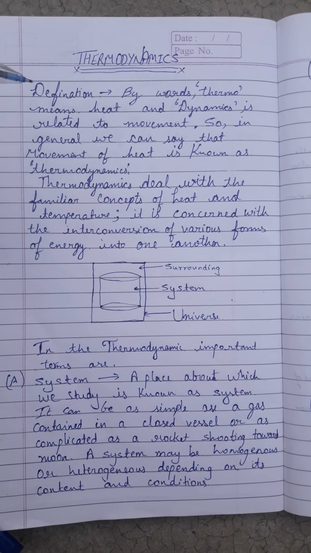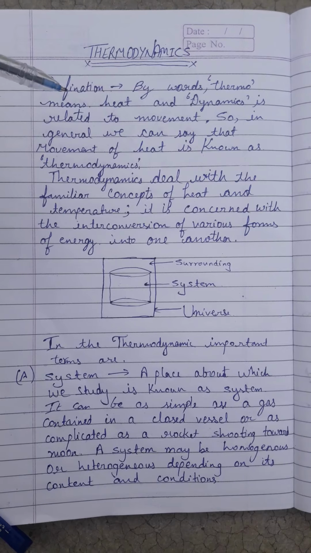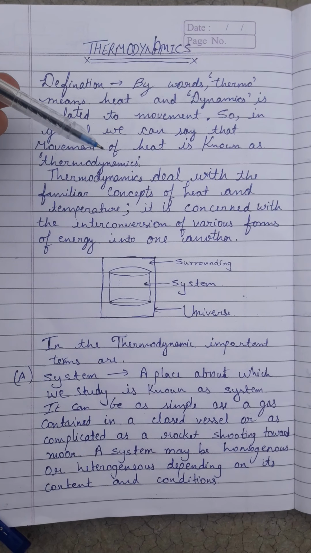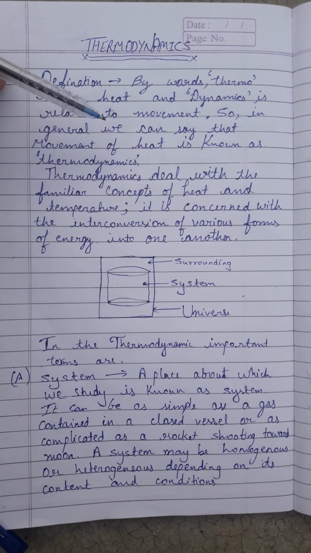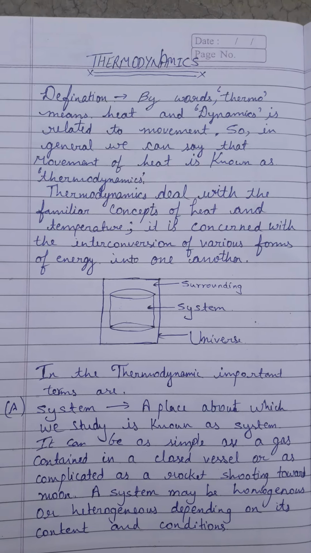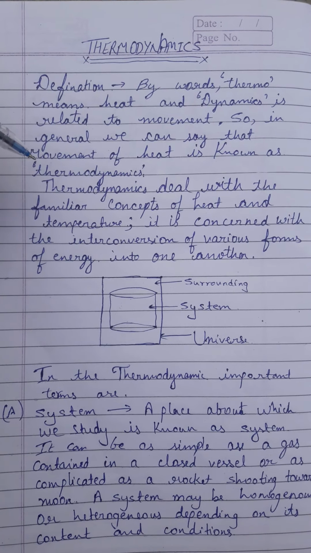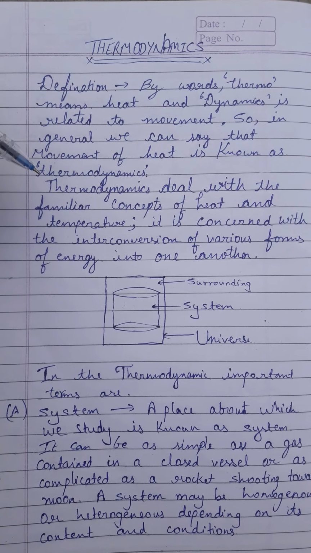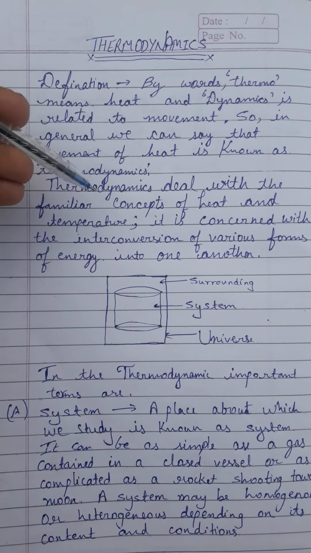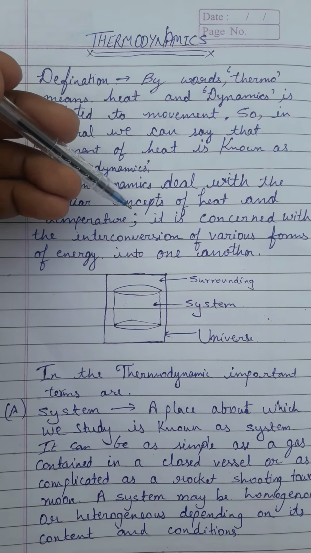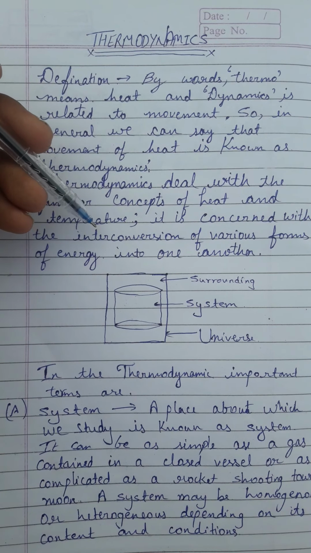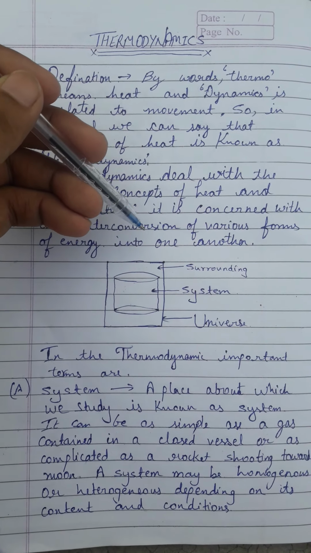So first comes the definition. By words, thermo means heat or temperature and dynamics is related to movement. So in general we can say that the movement of heat is known as thermodynamics. Thermodynamics deals with the familiar concept of heat and temperature. It is concerned with the interconversion of various forms of energy into one another.